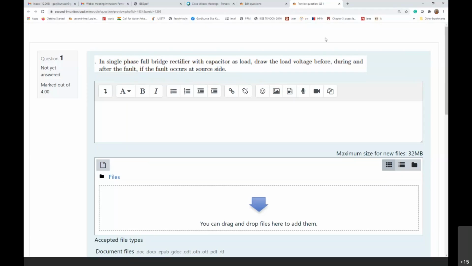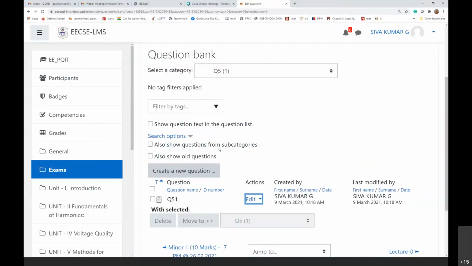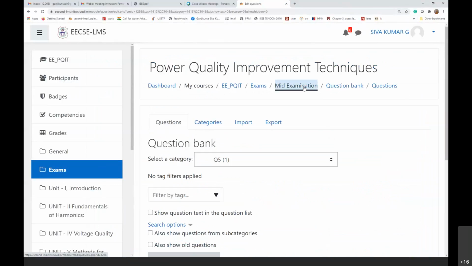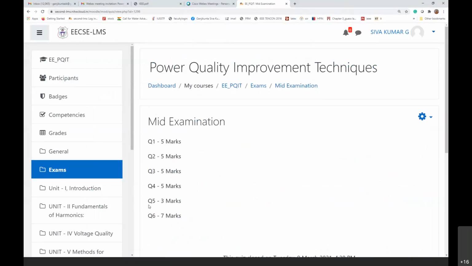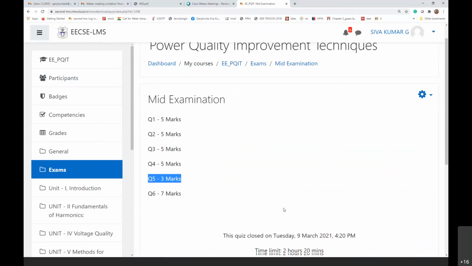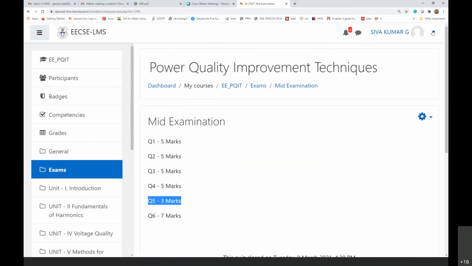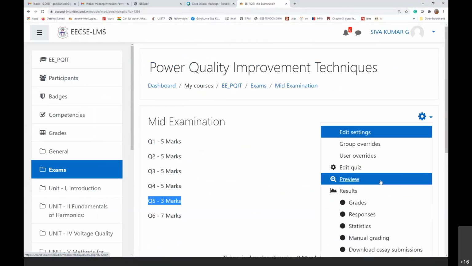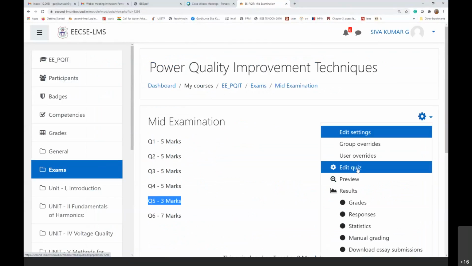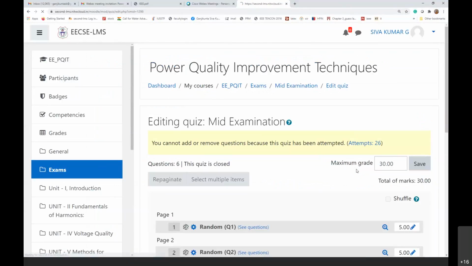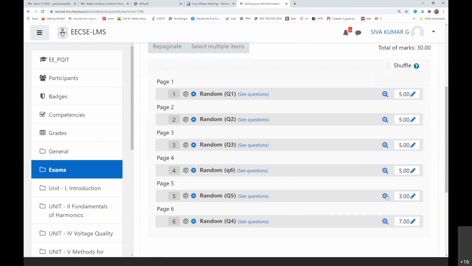Here it has been labeled as a, but when formulating the question, I have given it as a 3 marks question.